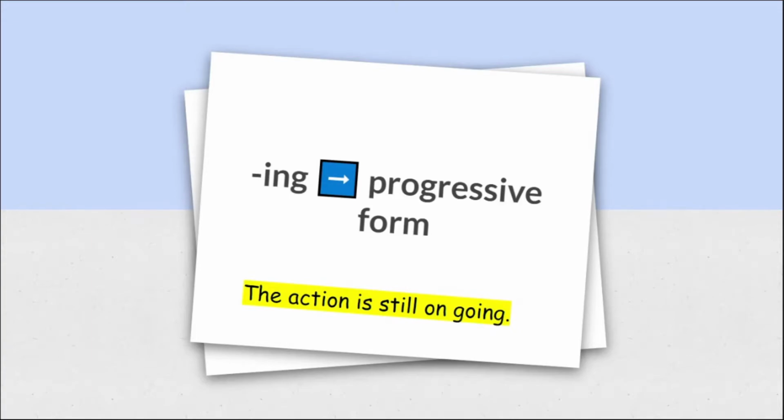When the verb is in its ing form, it is also called progressive form, ma'am. Yes. If the verb is in its ing form, it's also called progressive form, meaning the action is still ongoing the moment you speak about it. Just like what you did earlier, right? You described the video that I presented to you. Okay, next.